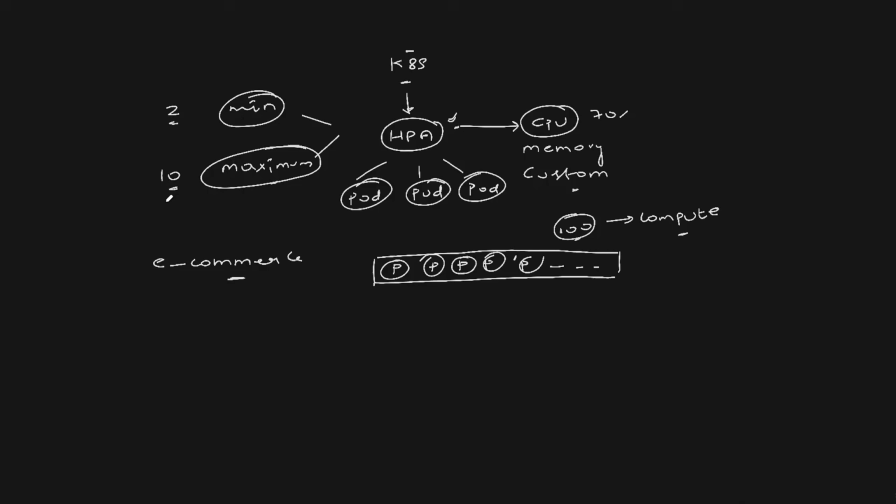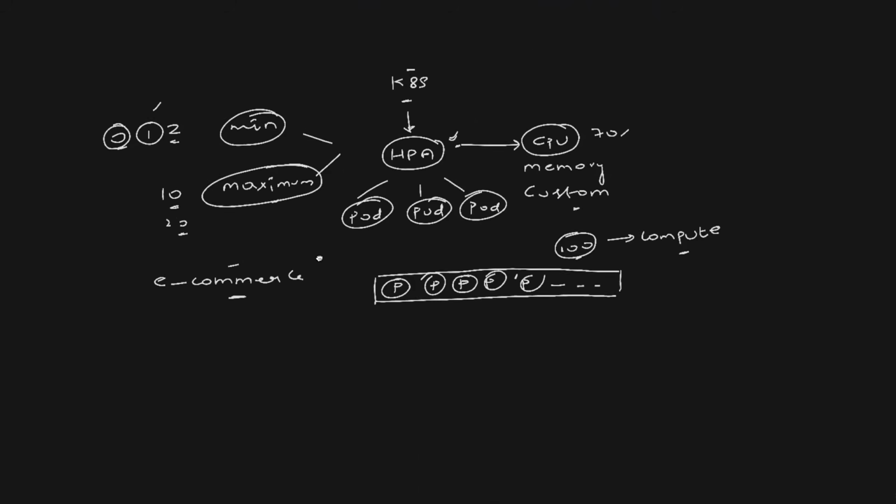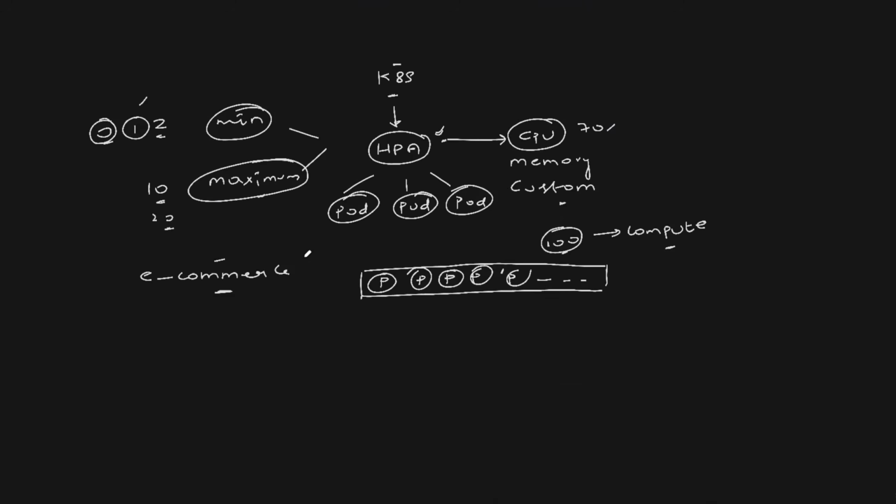Or maybe you can set maximum to 20 and minimum to 1. But you cannot set minimum to 0. So this is one limitation with HPA. You cannot scale down your pods to 0. The minimum that you can do is 1. So Abhishek, this is good. Then HPA is amazing on the e-commerce platform. Whatever example we have taken, along with deployment, we will configure HPA as DevOps engineers, and everything is taken care of by it.